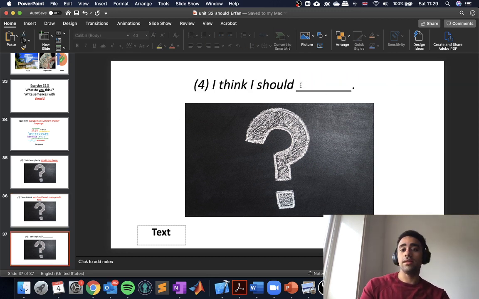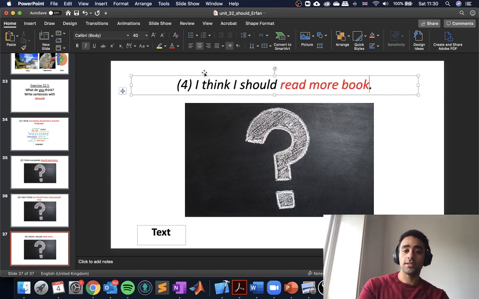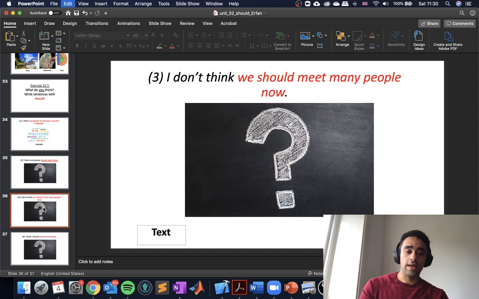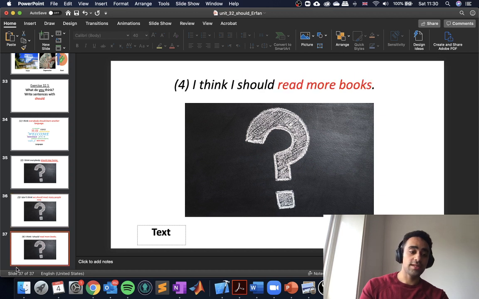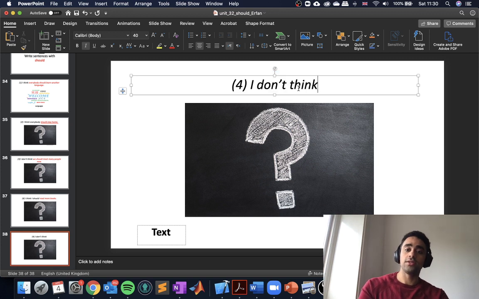I think, well, since I'm staying home, maybe do something good and useful. So let's say, I think I should read more books. If you're staying home, it's a good idea to do something useful that will help you in the future. So reading a book is good. Let's have a couple more sentences. Let's have another sentence with I don't think.